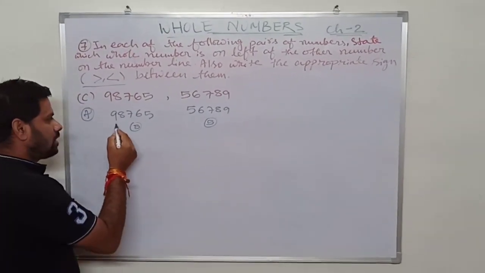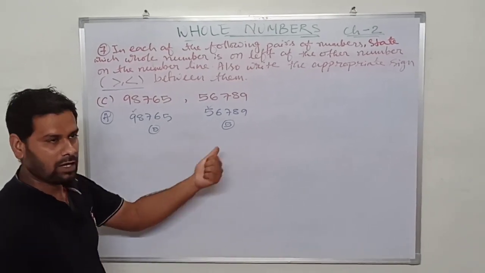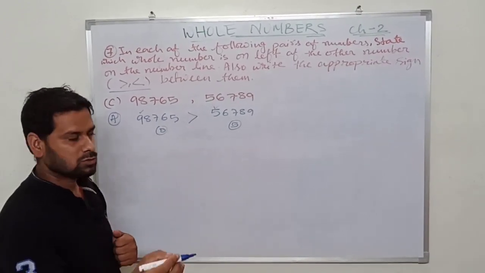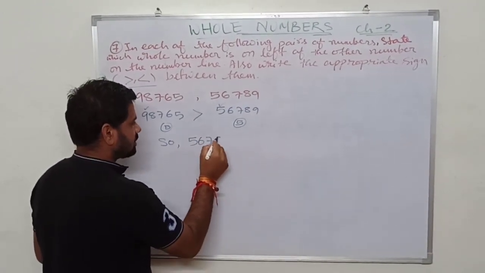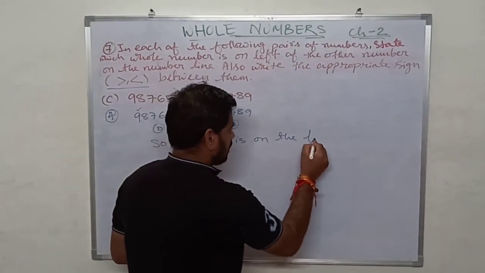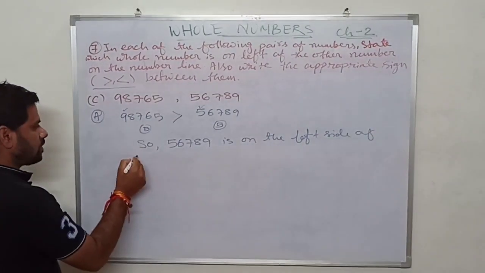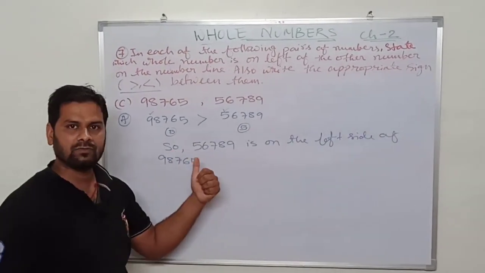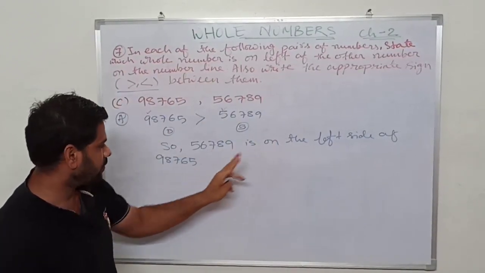Okay, now the first number. Here the first number is 9. Here the first number is 5. So obviously 9 is greater than 5. So the tail will be pointing towards the greater number and the head will be pointing towards the smaller number. So which number is on the left of the other number? 56789 is on the left side of 98765. Okay, very easy. You just identify which number is greater, which number is smaller. Always the smaller number will be on the left side of the bigger number.